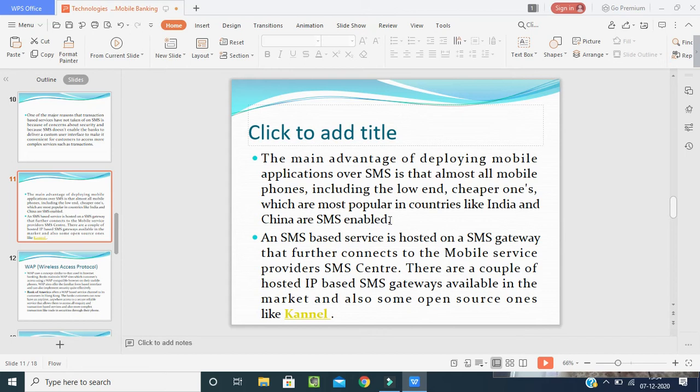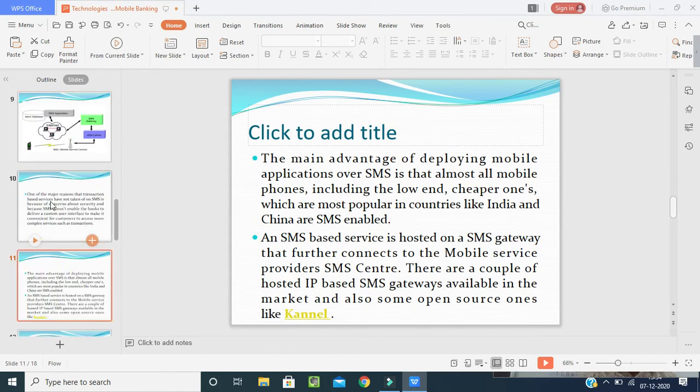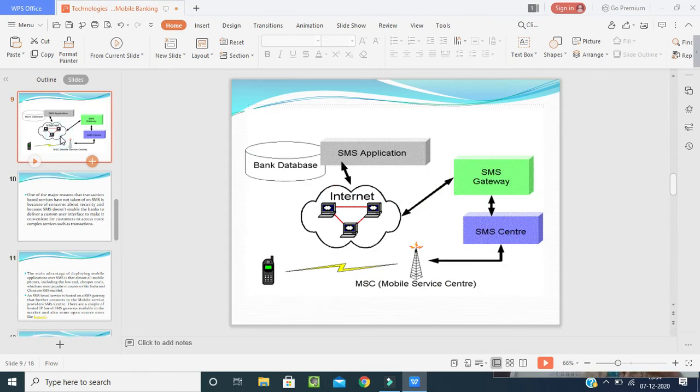Now, an SMS-based service is hosted on an SMS gateway, as I was showing in the picture, that further connects to the mobile service provider's SMS center. There are a couple of hosted IP, Internet Protocol based, SMS short message service gateways available in the market, and also some open source ones like Kannel. I'll just show you how it will be helpful. Just see the picture on the screen, you will come to know.